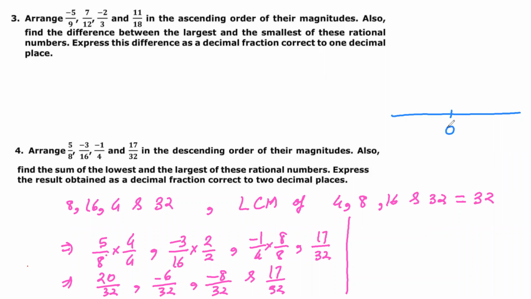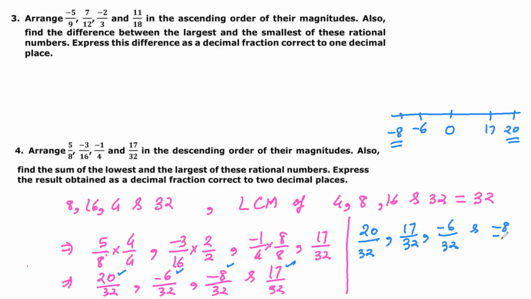This is 0. Okay. Now see only numerator. 20, minus 6, minus 8, 17. So minus 8 will come here, minus 6 here, then 17 and then 20. So now we can say this is the greatest number and this is the smallest number. So I will write 20 by 32, then 17 by 32, then minus 6 upon 32, and then minus 8 upon 32.